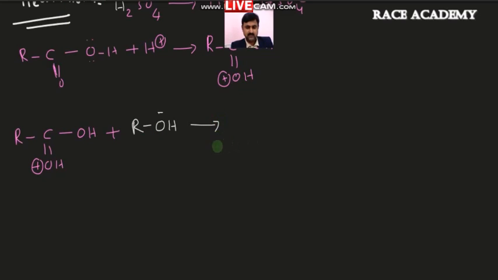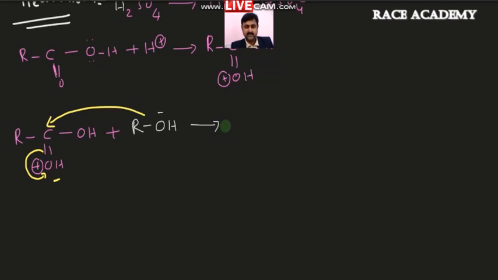In this reaction, one of the pairs between the carbon and oxygen double bond will come onto the oxygen, making the double bond OH a single bond OH, and at the same time this ROH will attack on this carbon.